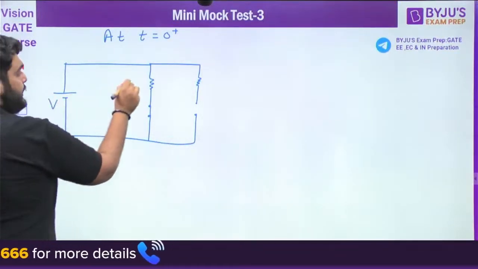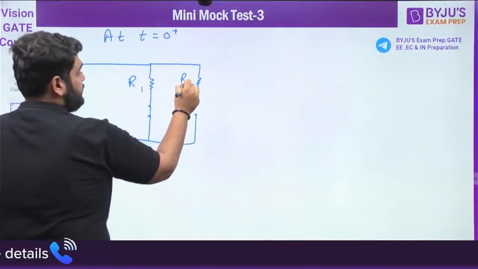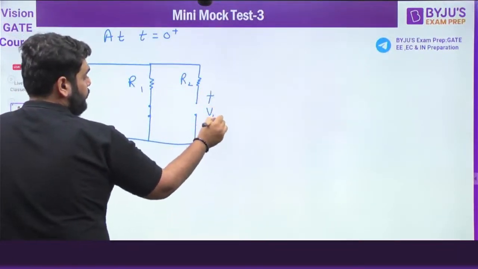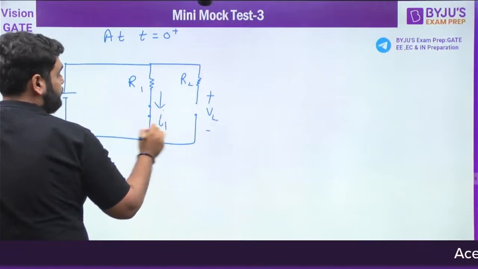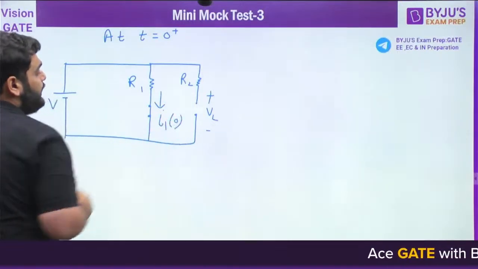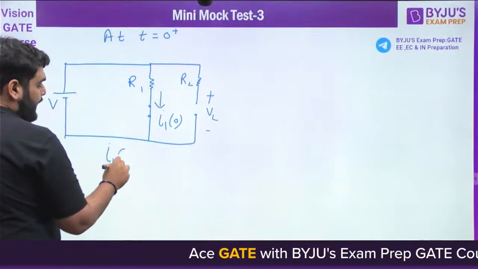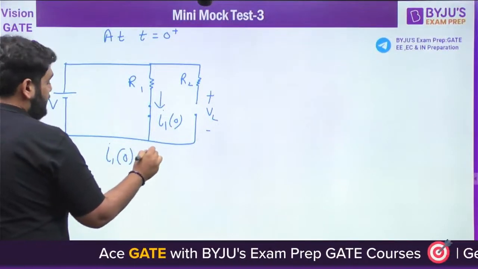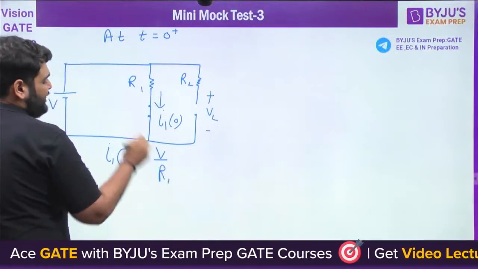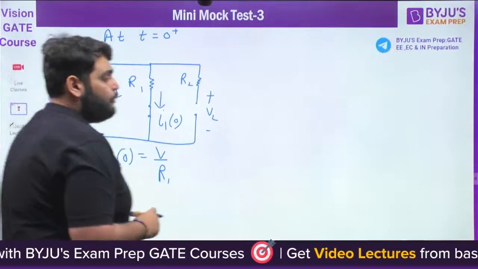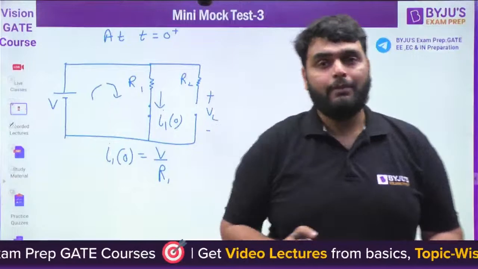This is V, this is R1, this is R2, this is inductor voltage VL, this is I1, or I can say I10. Now from here, I10 is equal to V by R1, just by applying the KVL or Ohm's law.